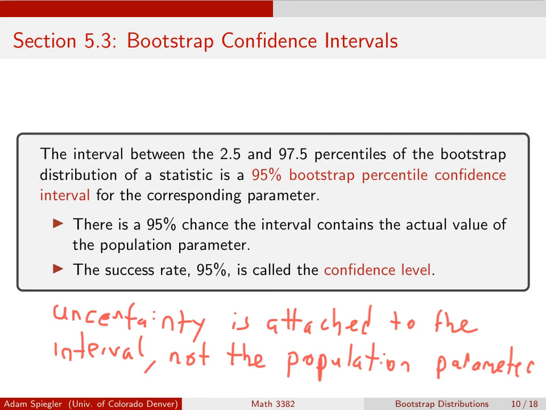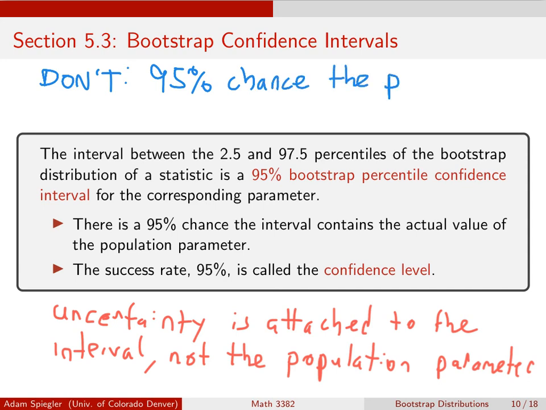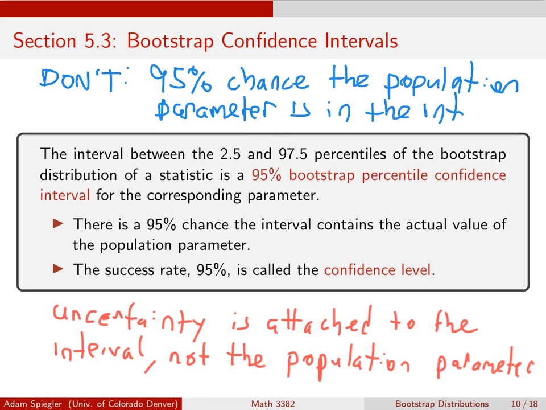And so over here, this is a don't. What we don't want to say is there's a 95% chance the population parameter is in the interval. The reason why we don't want to say that is because this uncertainty, when we say it this way, is being attached to the population parameter.